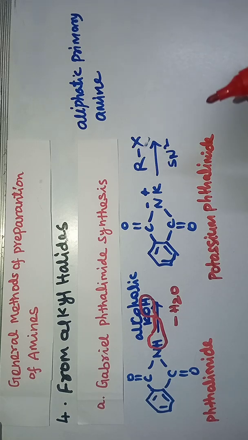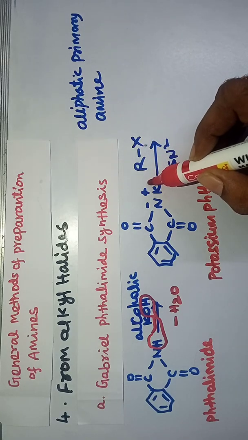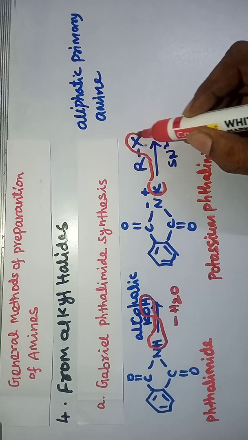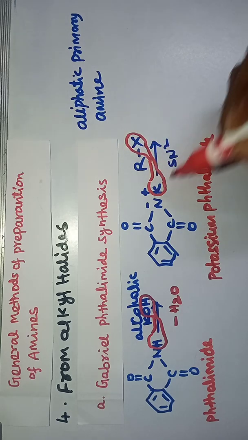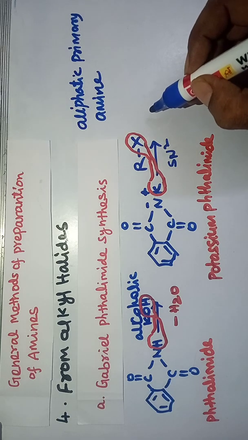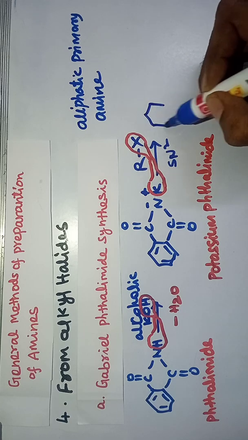It gives N-alkyl phthalimide. The potassium and halogen go out as potassium halide.